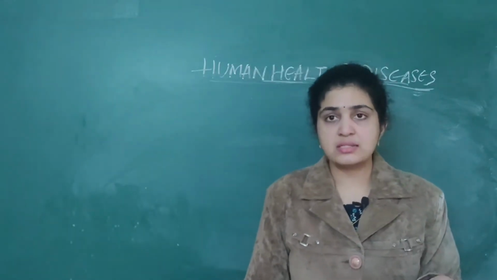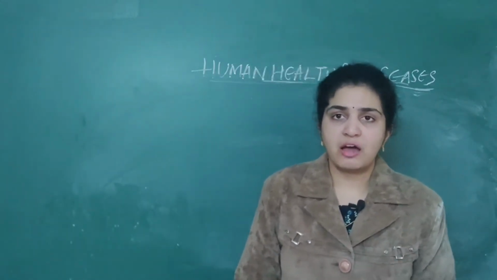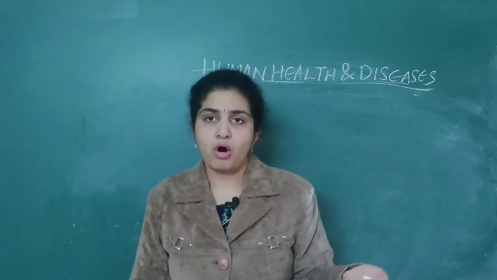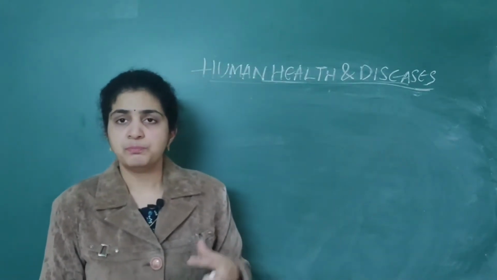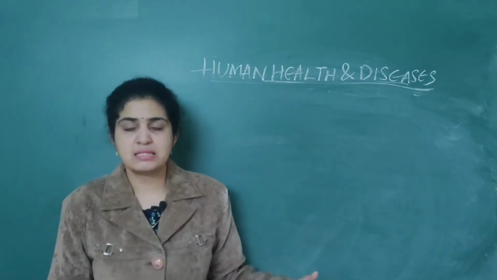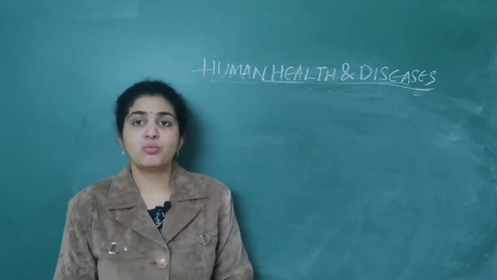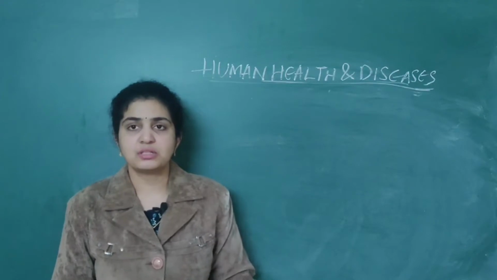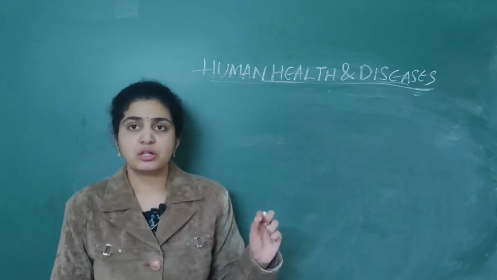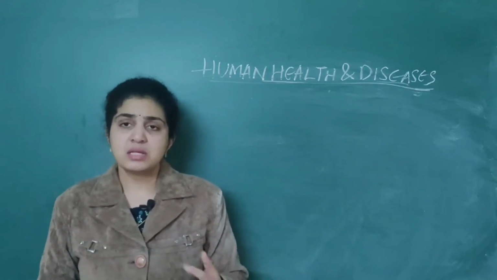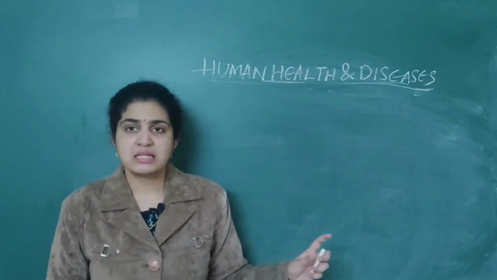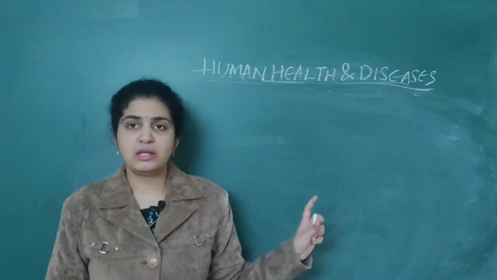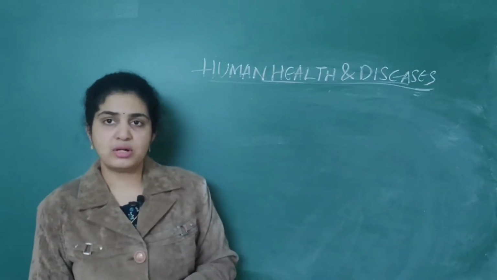In this lecture, we are going to continue with the topic called human health and diseases. In the last class, we covered the immune responses of the body as well as autoimmunity. In autoimmunity, the examples are rheumatoid arthritis as well as myasthenia gravis. These are the two main common examples of autoimmune diseases.